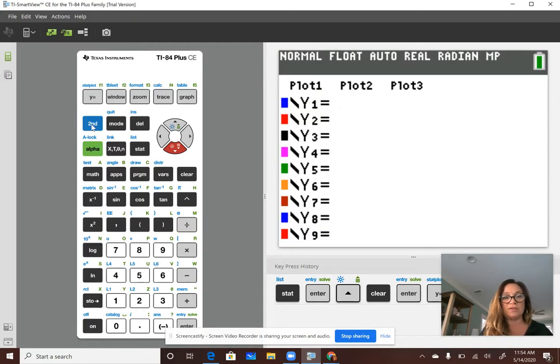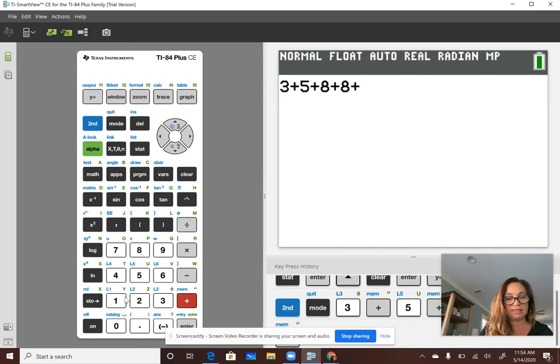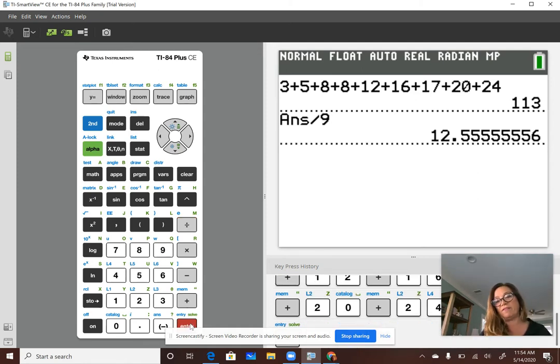Okay, so I'm going to do this by hand, but I am using the calculator. 3 plus 5 plus 8 plus 8 plus 12 plus 16 plus 17 plus 20 plus 24, enter. So 113 divided by the number of data points, which is 9. And that gives me 12.555555, a repeating decimal. I'm going to round that.